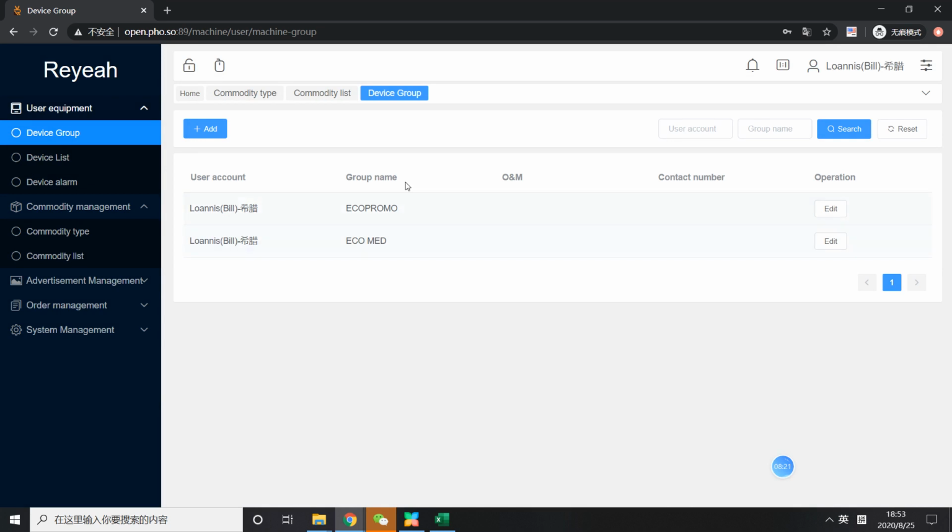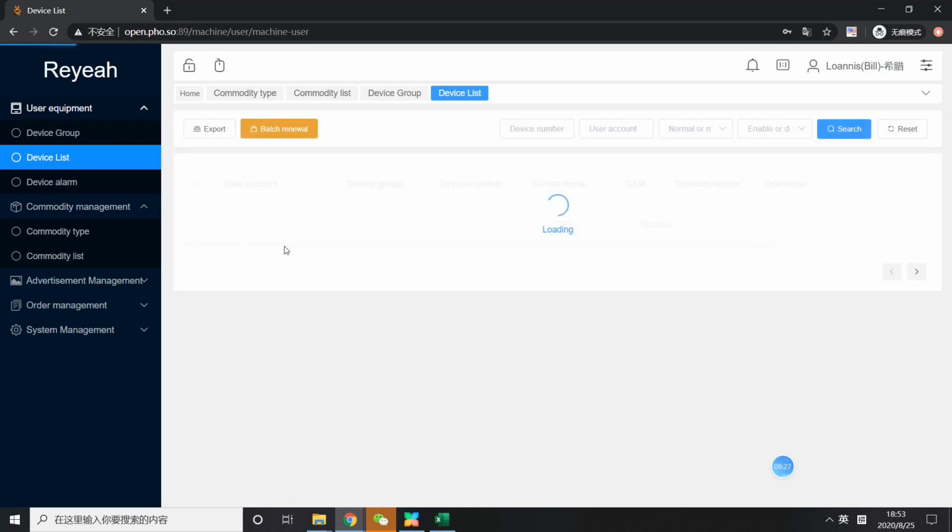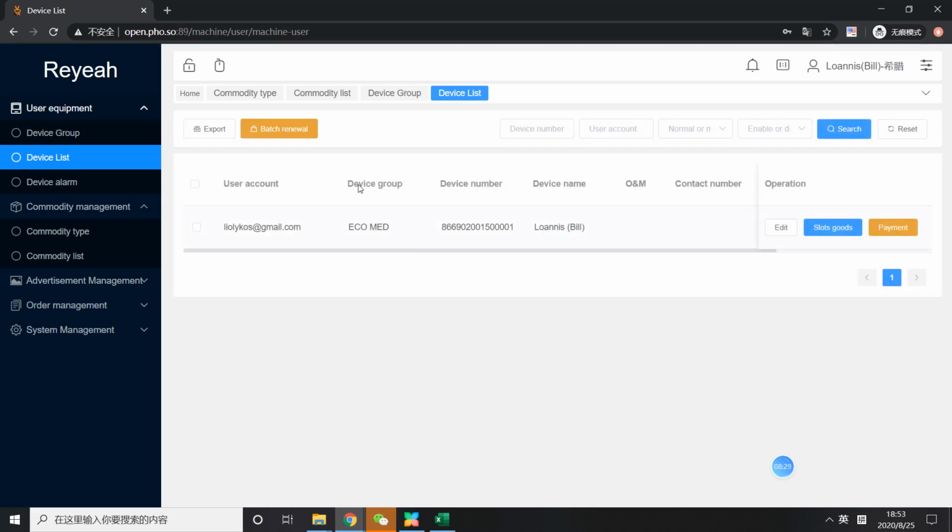As you can see, after we do the settings, it will come to the device list. You can see here it has user account, device group, device number and device name.